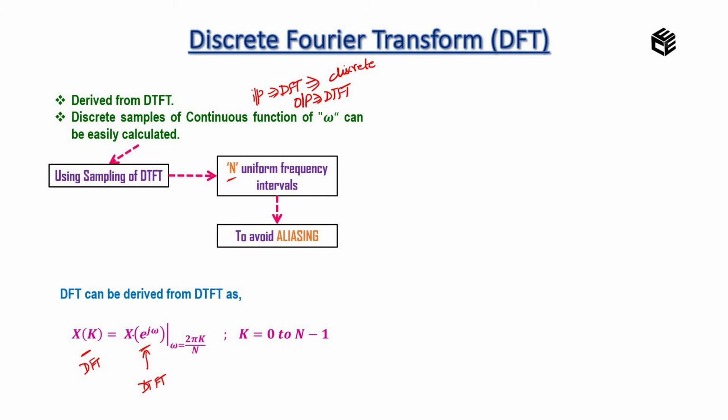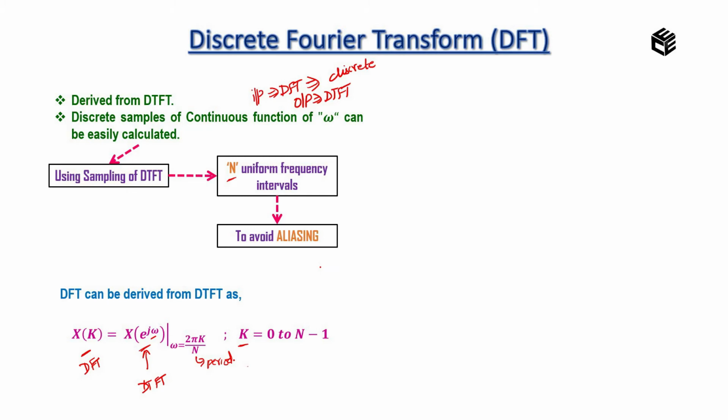How can we equate this? Just by replacing the frequency component omega equal to 2 pi k by N in this X of k expression, where the value of k ranges from 0 to N minus 1. So N is nothing but the period.